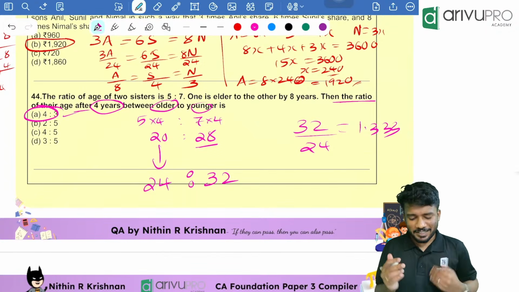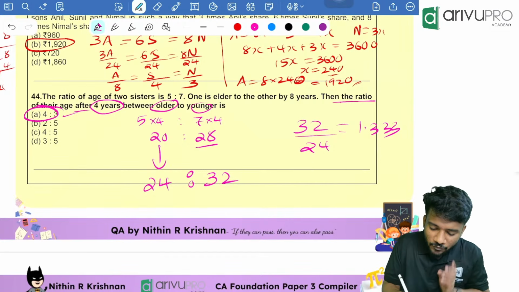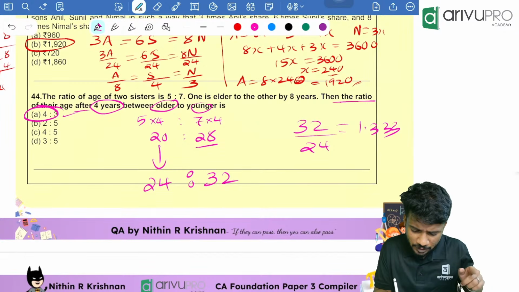Or how will you do? What if you don't know the method? How will you do? You will take it like 5x. Then 5x minus one is elder to the other by that much, right?